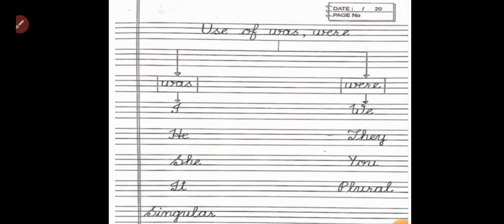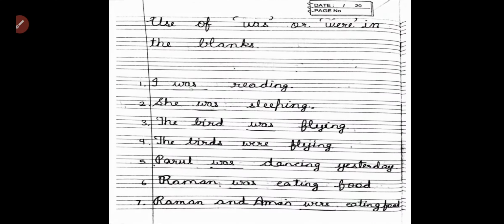Yes, now I have a written work for you which you have to write down in your notebooks. So first of all, where do we use was? With I, he, she, it and singular noun or subject. And where do we use were? With we, they, you or plural subject or noun. And here some sentences I have which you have to write down in your notebooks. Like I was reading, she was sleeping, the bird was flying.